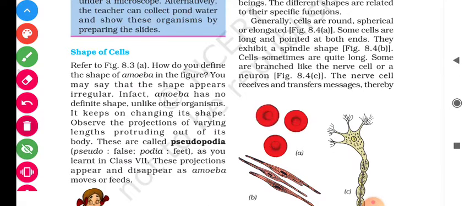You may say that the shape appears irregular. In fact, amoeba has no definite shape. Unlike other organisms, it keeps on changing its shape. Okay, observe the projection of varying lengths protruding out of its body. These are called pseudopodia. Pseudo means false, podia means feet, false feet, as you learnt in class number 7. These projections appear and disappear as amoeba moves or feeds.